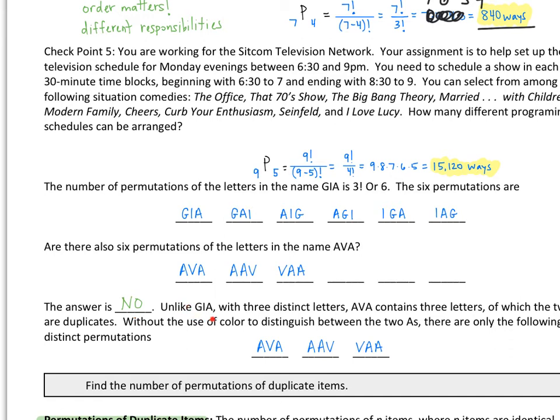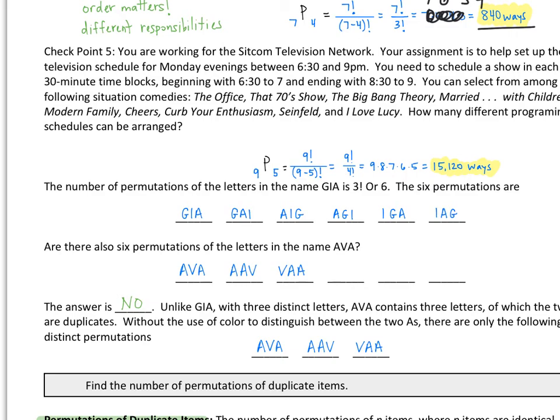So unlike GIA with 3 distinct letters, meaning they're all different, AVA contains 3 letters of which the two A's are duplicates. So I've got two of the same letter here. Without the use of color to distinguish between the two A's, there's only the following three permutations. Okay, so the A's we're thinking are just the same.